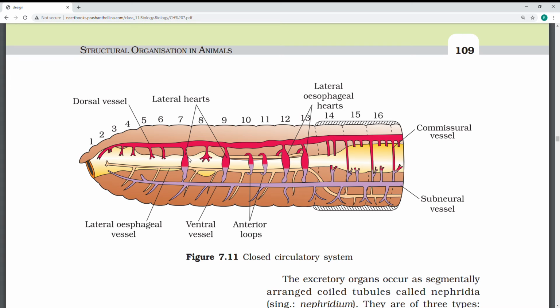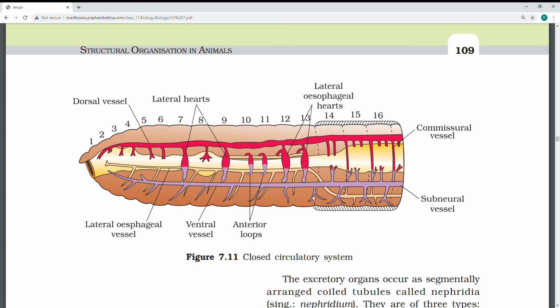They ask, lateral hearts present in which organism? You can say earthworm. So heart two to five. See the lateral hearts, 1, 2, 3, 4, 5, like that. Commissural vessels and subneural vessels. These are the ventral vessel, anterior. So each one has different functions. So these hearts pump blood from the dorsal to ventral.